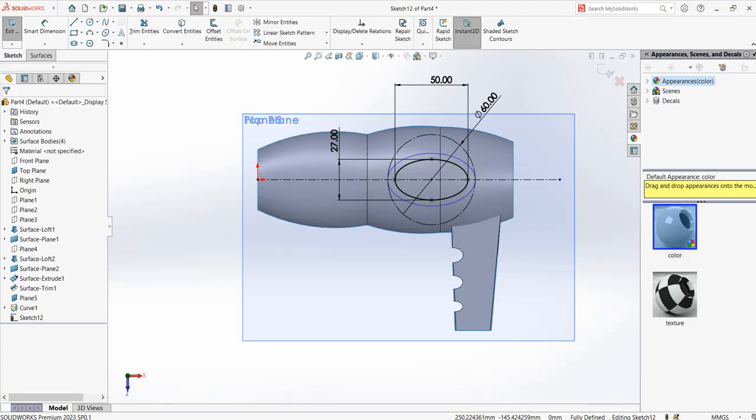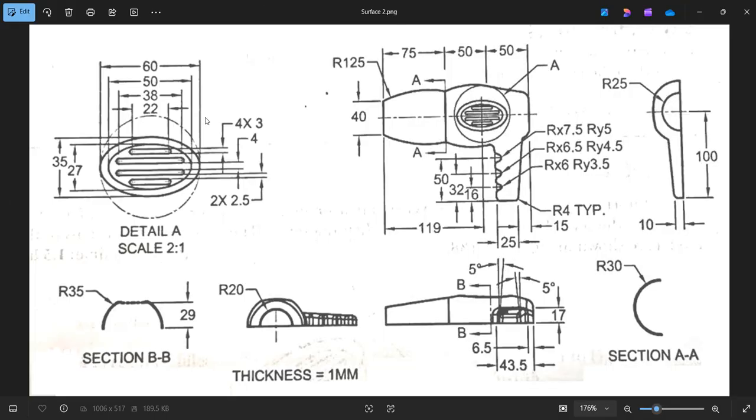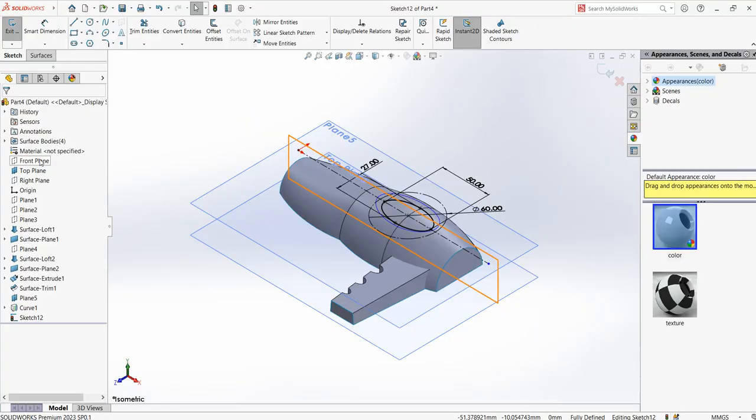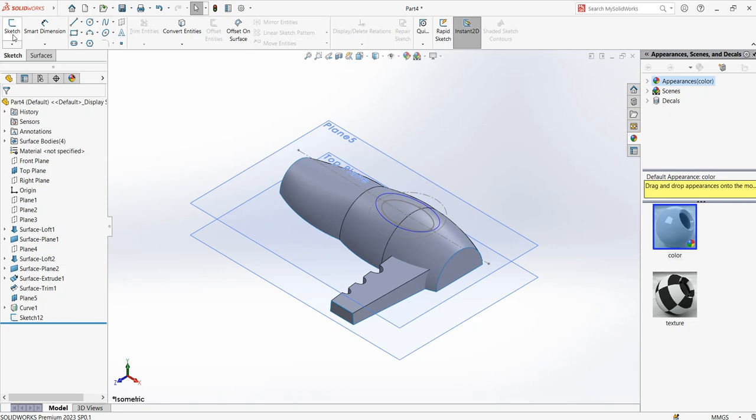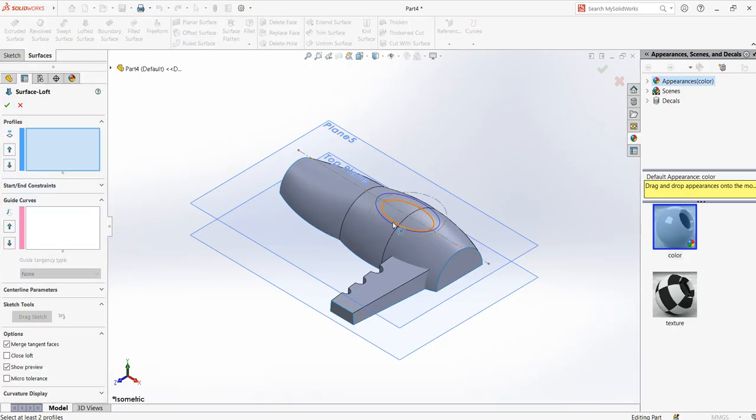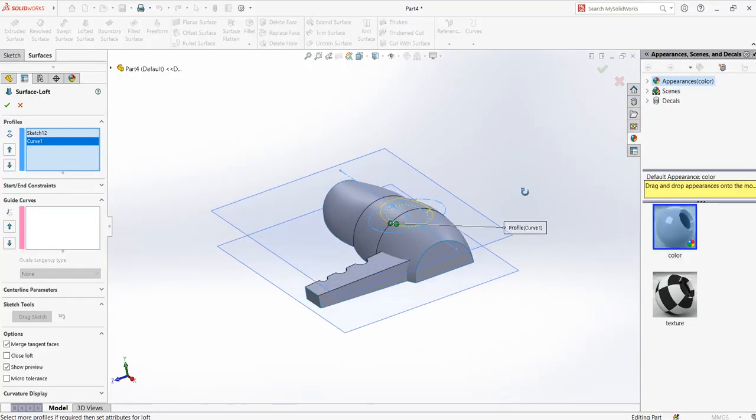So it's fully defined now. 50 and 27 fully defined. Yes. So I just press Ctrl 7. I see the sketch is okay. And say exit. Okay. Now I'm going to go to the surface, create loft. From this sketch to this sketch, I need a loft.